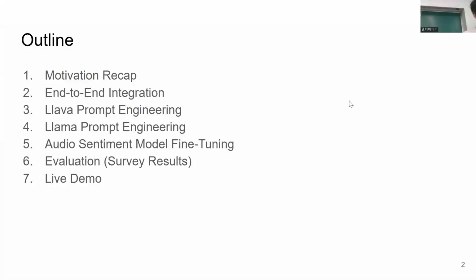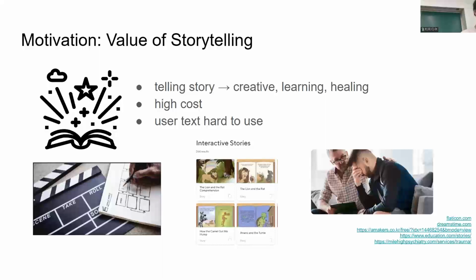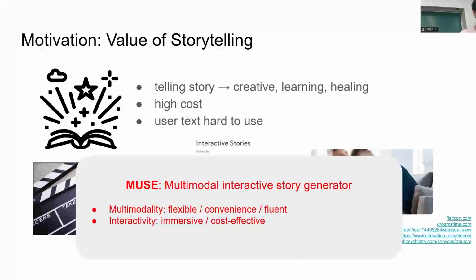In today's presentation, after a brief recap of our motivation, we'll explain the final network for our work and our results. In modern society, storytelling is more than just a means of telling stories. It's used as a means of creative expression, learning tools, and psychological healing. However, there are many limitations in the current storytelling process. It costs a lot, or there are cases where users cannot properly use text for storytelling. So we aim to make this stage less burdensome by using MUSE, the multimodal interactive story generator, which takes multimodal inputs and generates the story interactively.